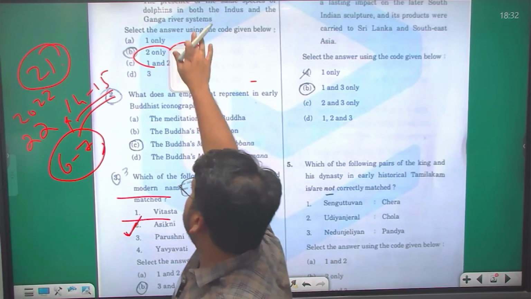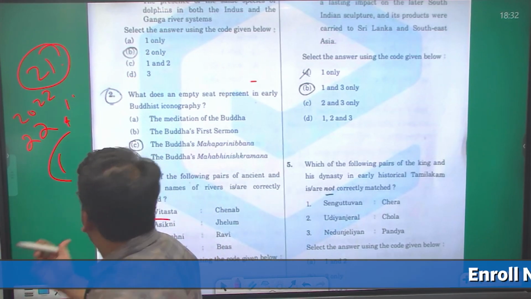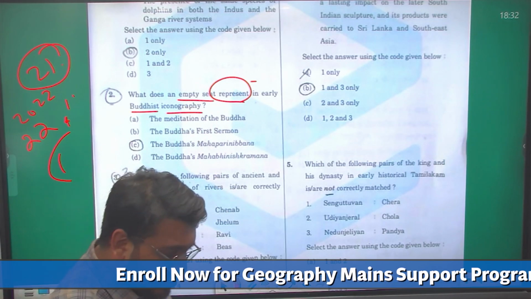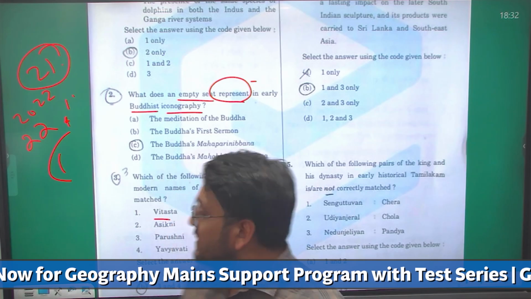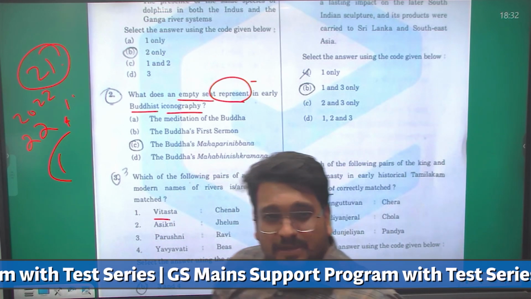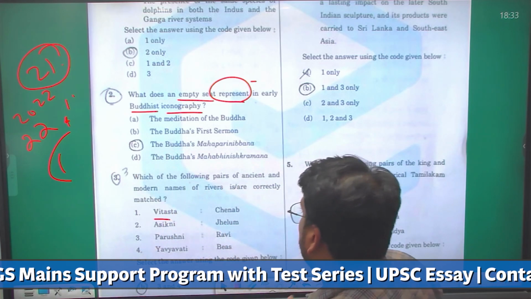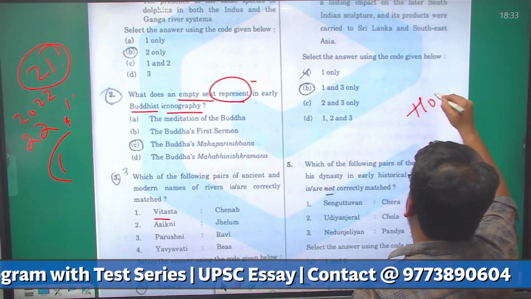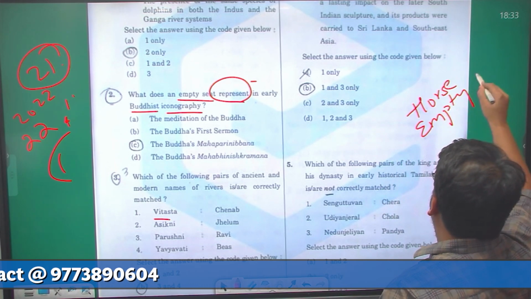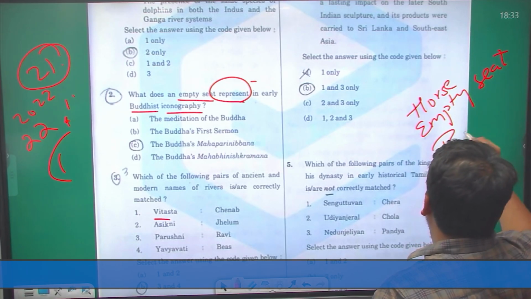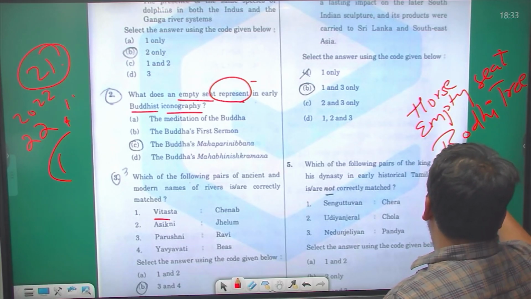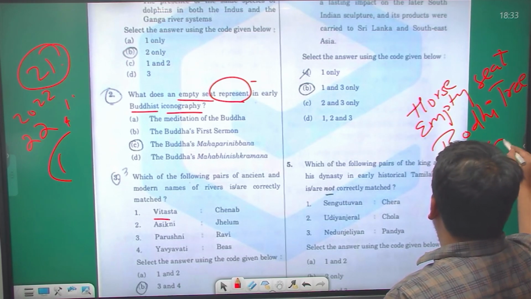The second question is about Buddhism, and it asks what the empty seat represents in early Buddhist iconography. As we all know, before the split between Mahayana and Hinayana, in the Hinayana or early Buddhist period, Gautam Buddha in person was not worshipped, but there was some iconography through which he was represented, like a horse, then the empty seat, then the Bodhi tree, and the chakra because of Dharma Chakra Parivartan.